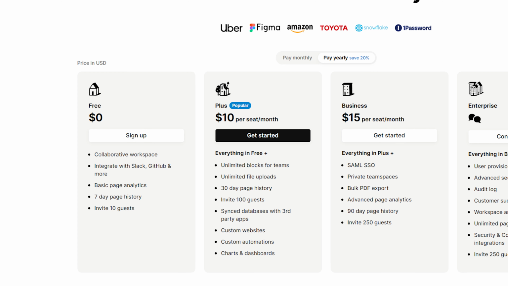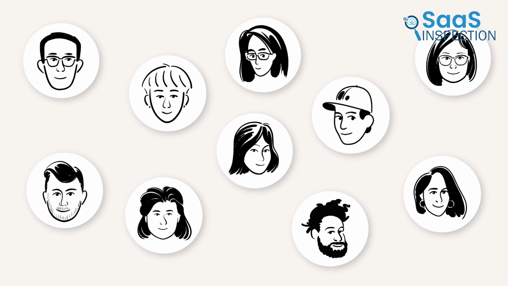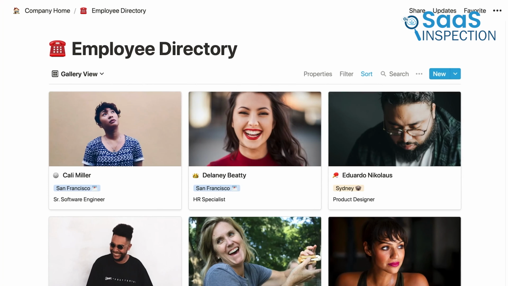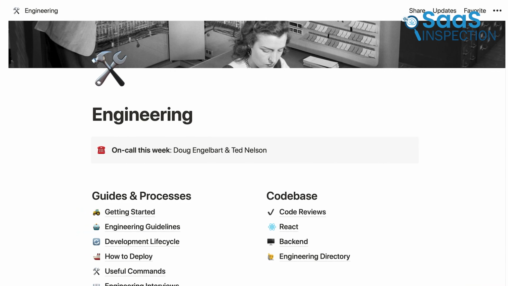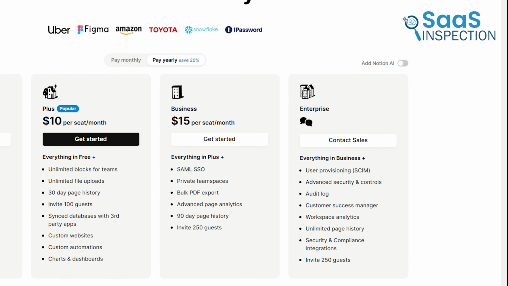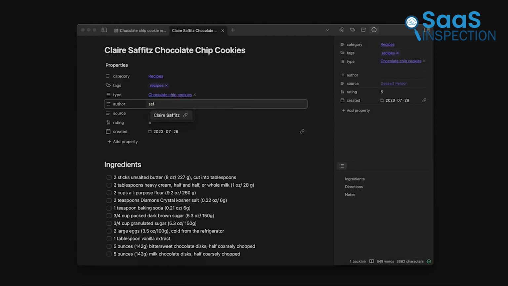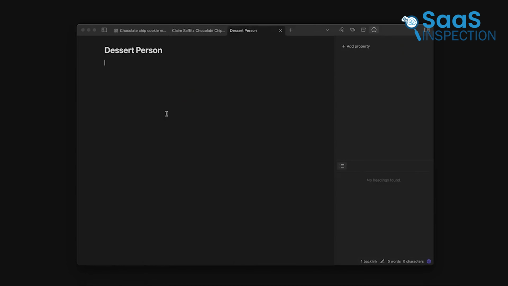For teams, there is a business plan that costs $15 for each user monthly, and allows users to enhance all collaboration features, including permissions and security. For customers with large organizations, Notion has provided enterprise plans with a quote based on their size. The major distinction here is that Obsidian is much more affordable and is designed for one-person use when you don't need a bunch of features, while Notion offers its plans in terms of collaboration.